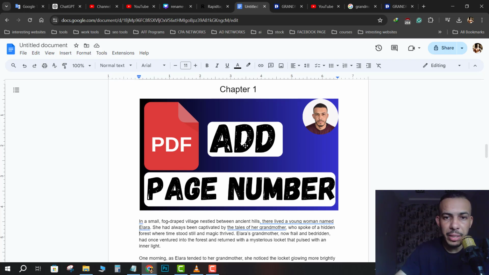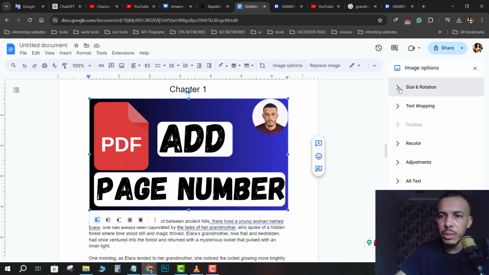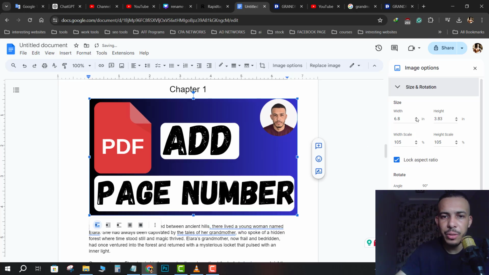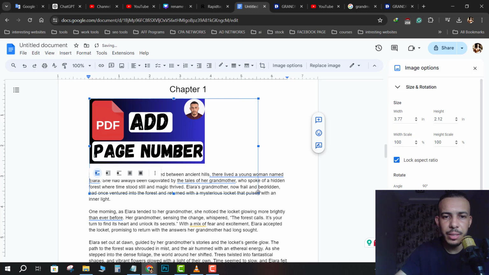As you can see, you can make it smaller if you want. Just click on it, click on image option, and go to size and rotation. Then you can change the size of it from here, the width and the height, as you can see. Also, you can play just like this and this.